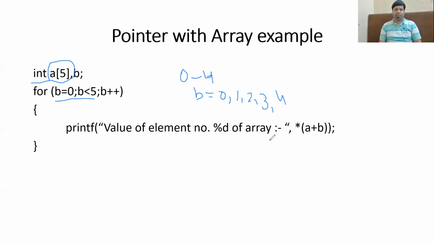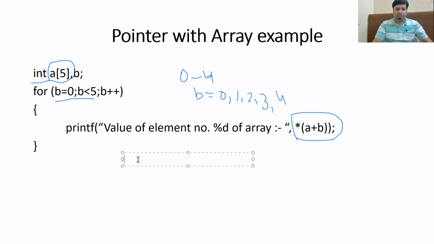So that's basically what we want. And then we want to display the value of the different array elements. Now this is the statement basically used to display the value of each element of the array using pointer. If you are not using the pointer, then how can we print the value of each element of the array?